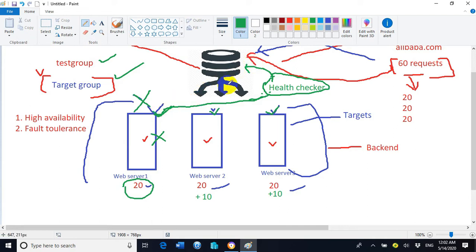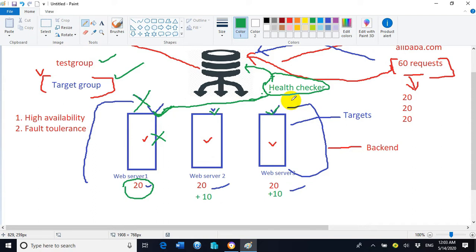So the load balancer will treat web server 1 as out of the target group. Now the traffic coming from the internet, instead of putting the load on web server 1, will be redirected among all the available servers.